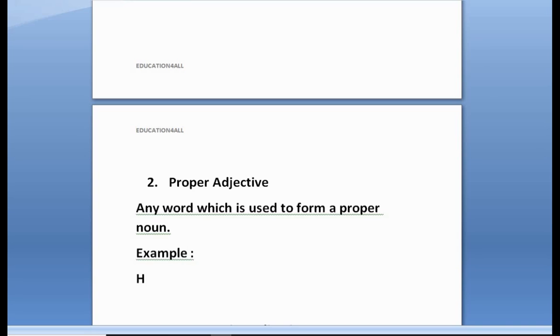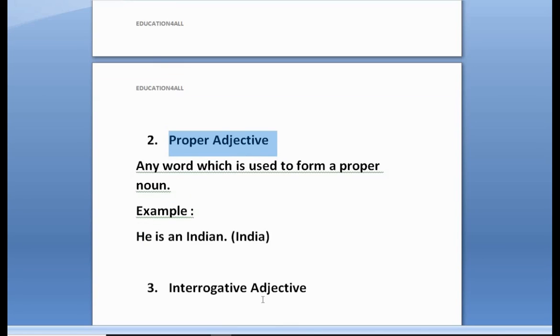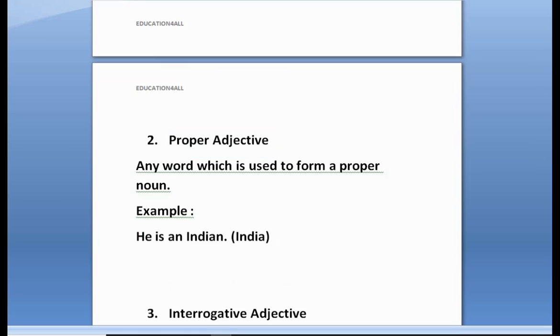If I'm saying he is an Indian, here the word Indian comes from India, right? So this word is making a proper noun, so it will come into the category of proper adjective. In the same way, if I take another example, I want to visit France.